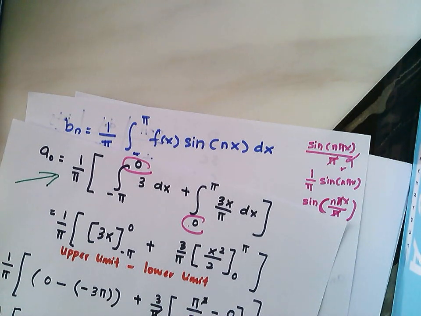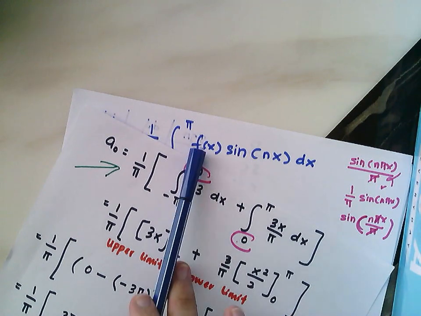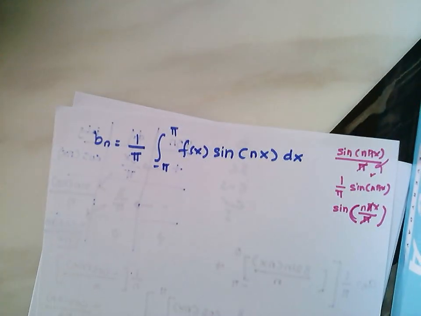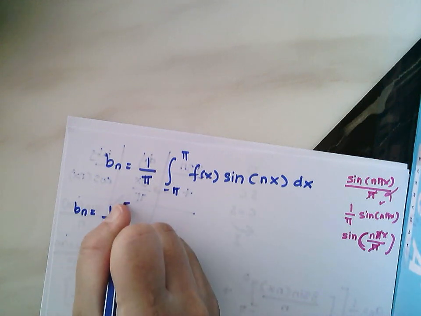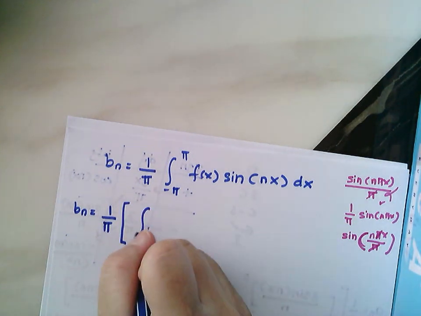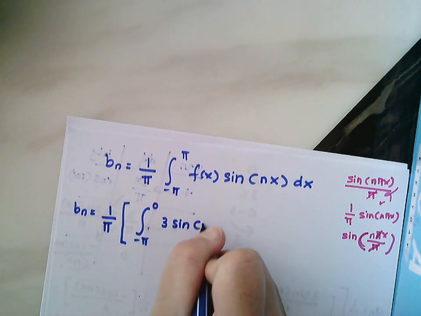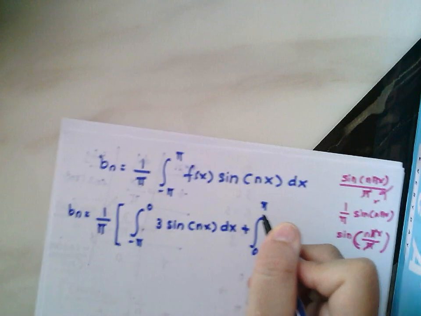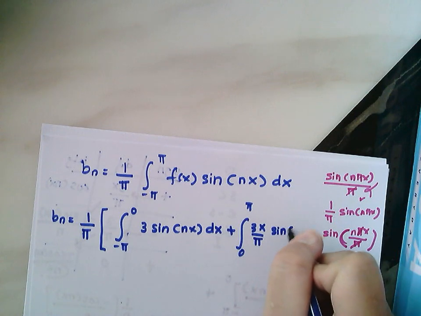So you need to be careful. If you apply this, just multiply by sine nx. Therefore your bn is equal to 1 over pi, the first function, negative pi to 0, 3 sine nx dx, plus 0 to pi, 3x over pi sine nx dx.